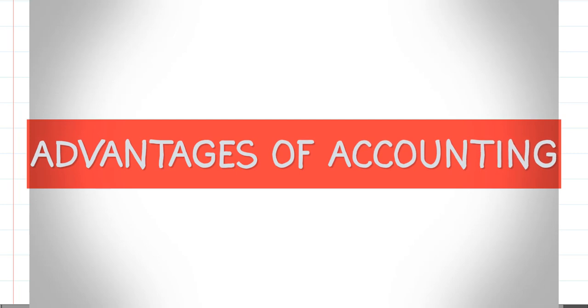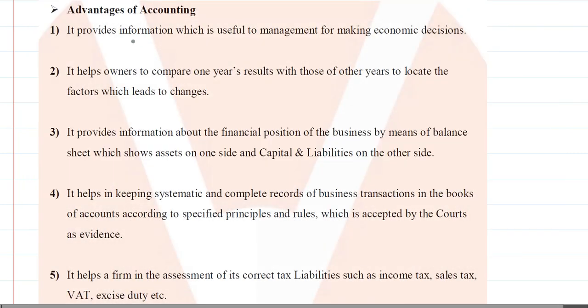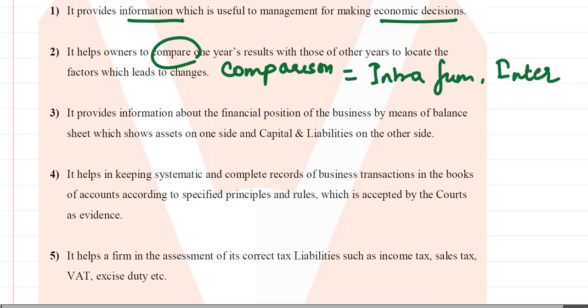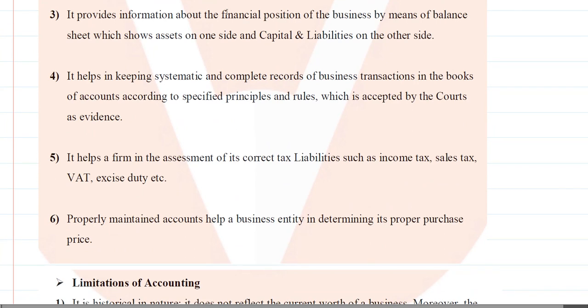Advantages, we can actually use the objectives to enlist the advantages of accounting, that is the information that it provides for making economic decisions. Comparison is one of the major advantages, and for comparison we use intra-firm comparison and inter-firm comparison. Then it also provides information about the financial positions. This we've already covered, keeps systematic and complete record, and it also helps in assessment of the correct tax liabilities.